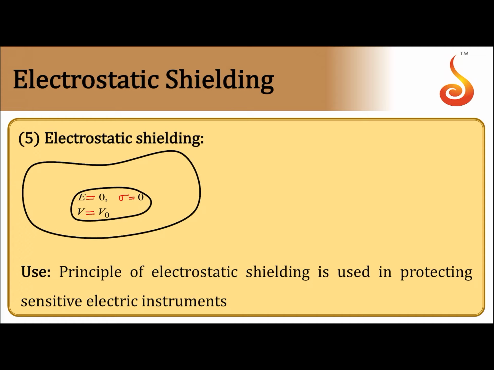Now in this cavity, if I keep any sensitive electrical equipment which has to be protected from external stray electric fields, it is shielded from the external electric field. Field lines do not enter inside the conductor, hence the equipment that you have kept inside will be protected from the external electric field. This process is called electrostatic shielding. So this is the fifth point, and this is electrostatics of conductors.